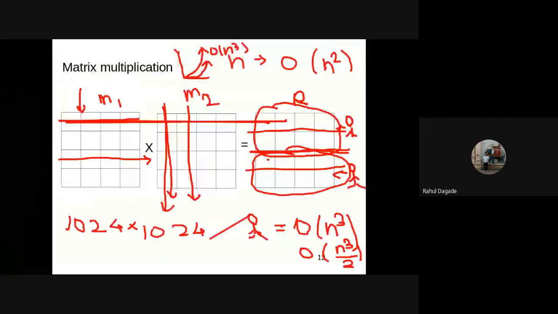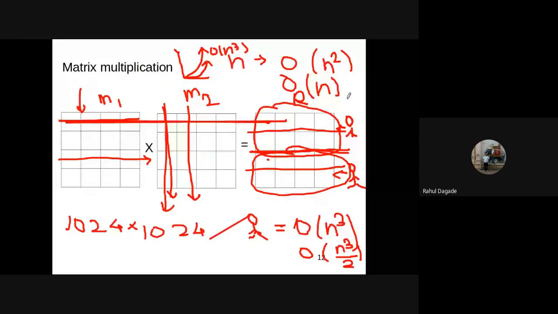Now, friends, tell me, I have to reduce its complexity from O of n square to O of n. How can I do it? That means I have to do the matrix multiplication in O of n operations instead of O of n square. I have told you how it can be done in O of n square. Can anybody repeat how we have done it in O of n square? By considering that we have n cores available. Very good. And now if we have to reduce it to O of n, then how can we do it?